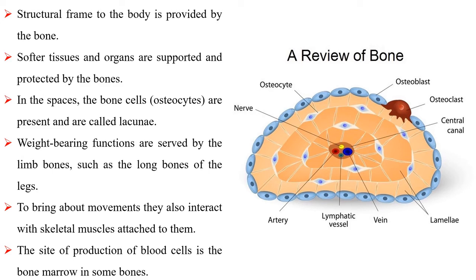In the spaces, the bone cells are present and are called lacunae. Weight-bearing functions are served by the limb bones such as the long bones of the legs. To bring about movements, they also interact with skeletal muscles attached to them. The site of production of blood cells is the bone marrow in some bones.